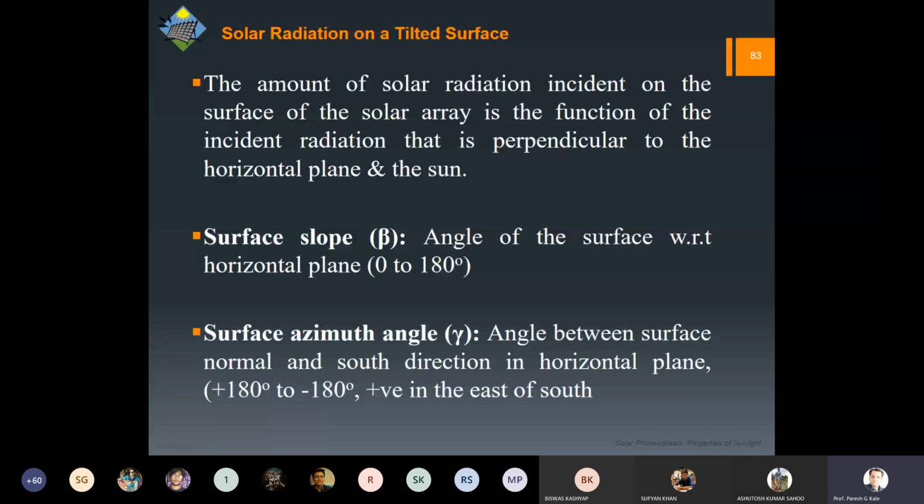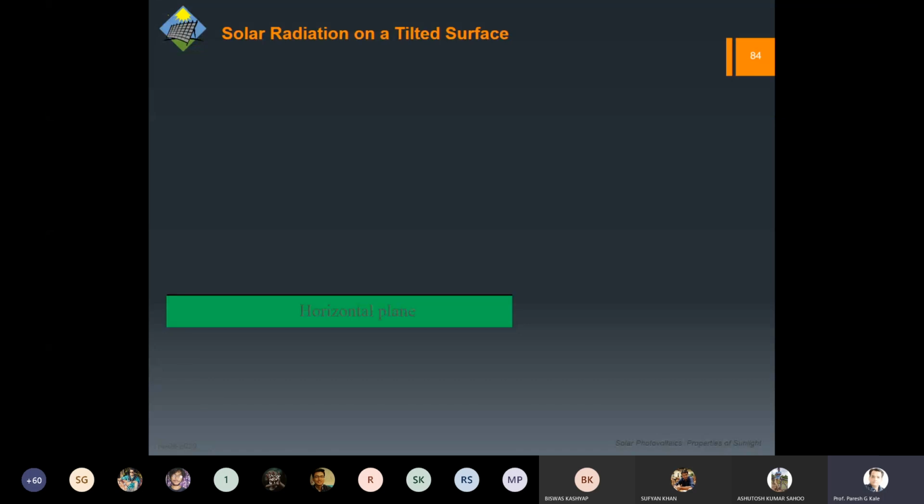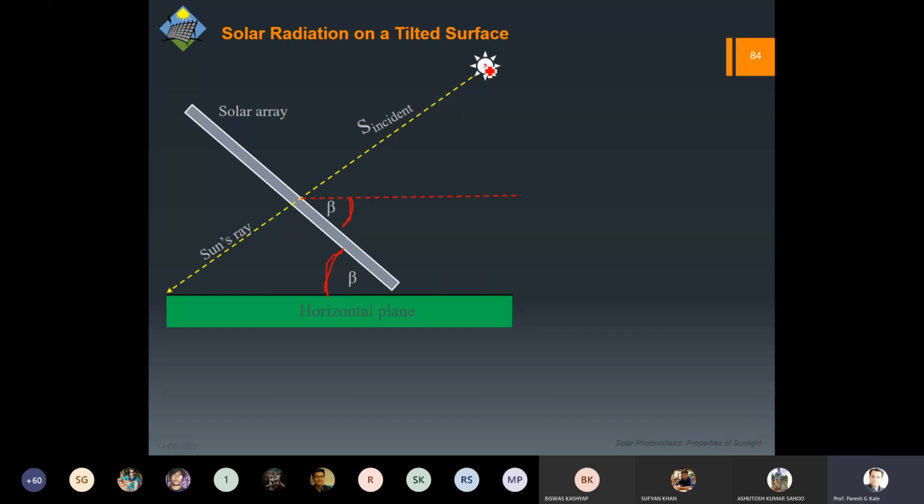If we are talking about x and y, xy is the plane of the Earth's surface, then z is the axis for the azimuth that I'm talking about. So if you are rotating about that z axis, that is the angle you are going to get. So let us say that we have this particular horizontal plane, and we are putting this array. So this angle we are making here is beta, that is the angle with the horizontal. Let us say the sun is at some position, and we have this incident radiation. So we can count this alpha. Alpha is obviously because the sun is at a particular height.